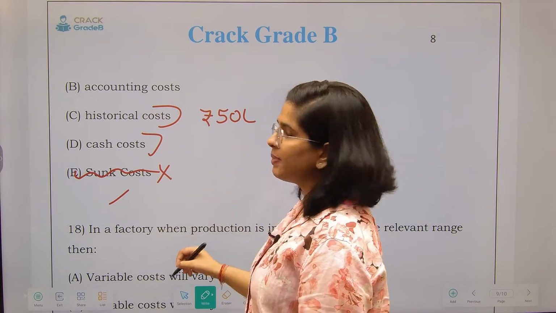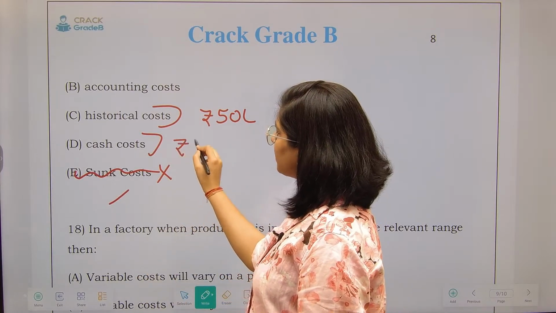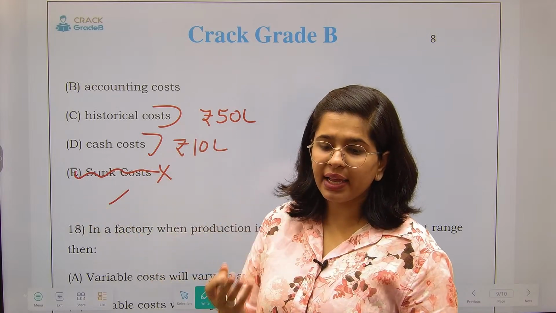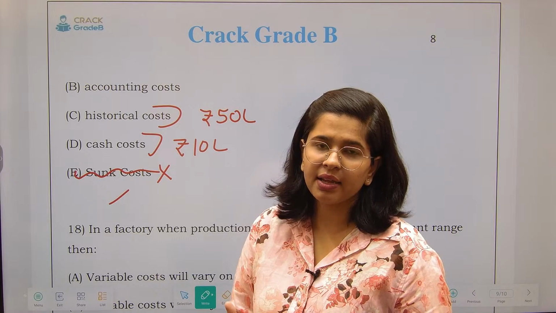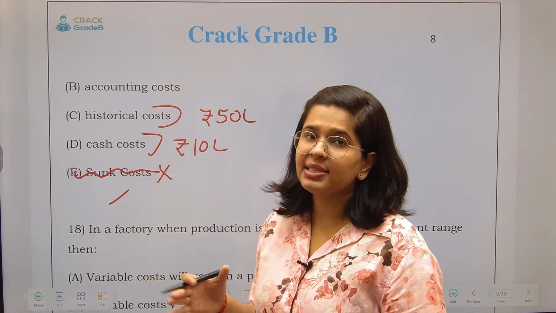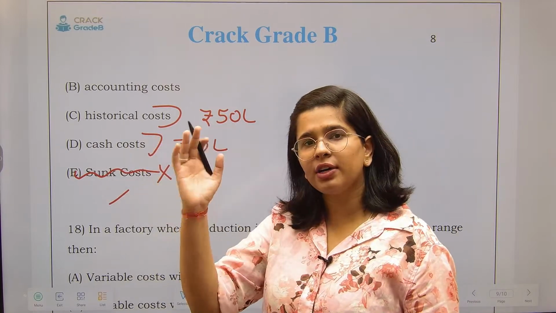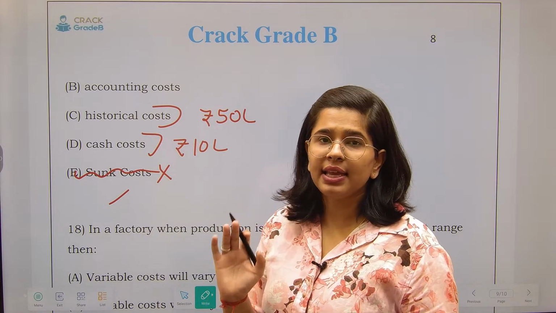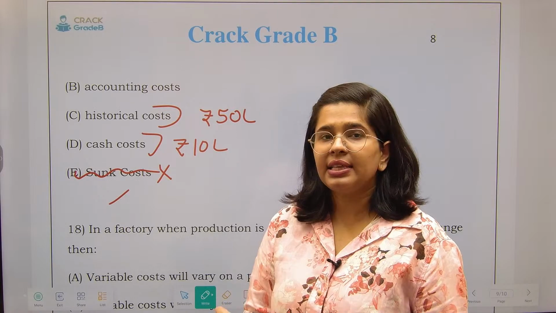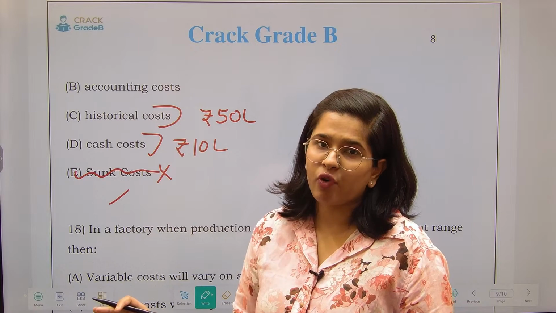करेक्ट. इस 50 लाख में से मैंने 40 लाख का फाइनेंस लिया और 10 लाख रुपए मैंने कैश में दिए. So cash cost means whatever cost you are incurring in the cash. Fine. So both of them I do not have any kind of relevance in my decision making. Why? Historical cost means आप कर चुके. This is the original price that you might have paid for any transaction. These are all things of the past and this is not relevant for me.